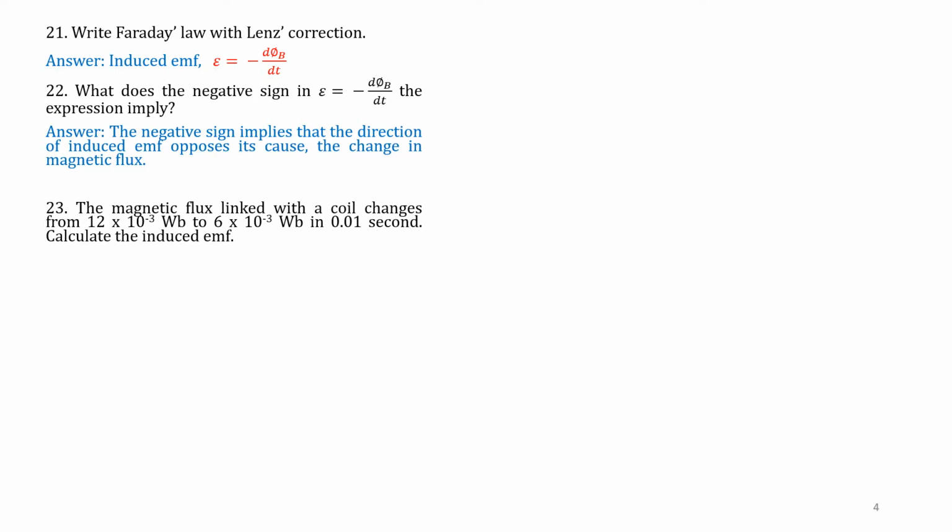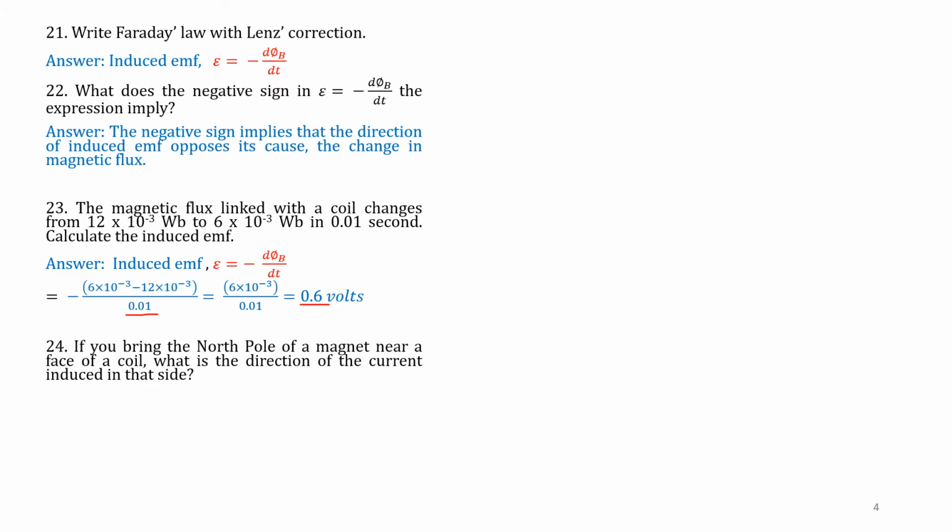So we have to find E. E is given by minus d phi B by dt, that is equal to 6 minus 12 into 10 to the power of minus 3 divided by t, which is 0.01. Therefore, the difference of 12 and 6 is 6. 6 into 10 to the power of minus 3 over 0.01. Therefore, the answer is 0.6 volts.